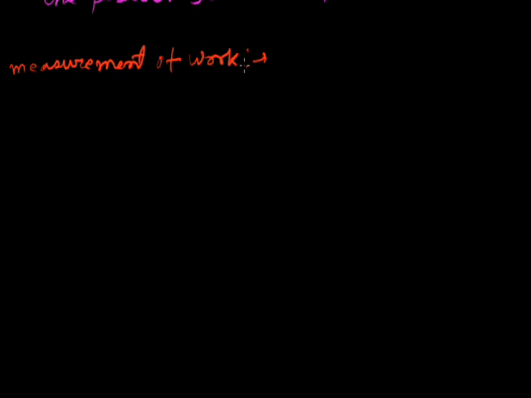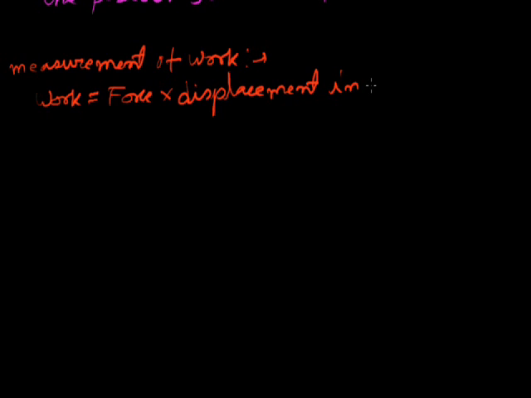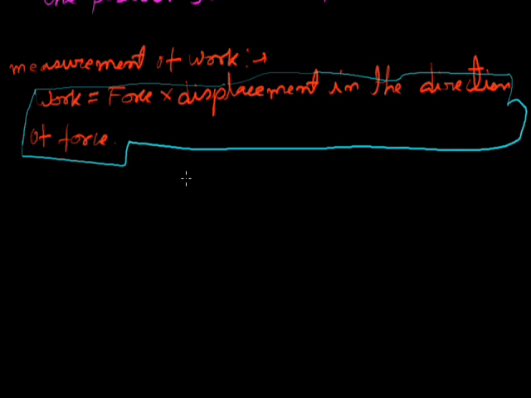Measurement of work. How can we measure it? We can measure it with the help of the definition we have just discussed. Work is equal to force into displacement in the direction of force. In mathematical form: work done is equal to F d cos theta, where F is the force and d cos theta is the displacement in the direction of the force.